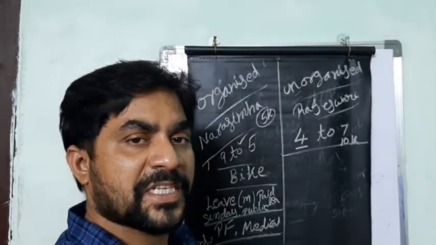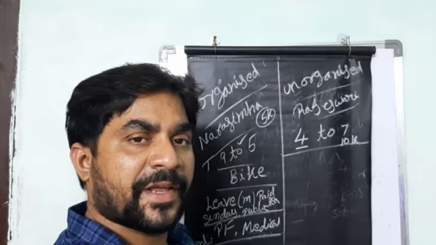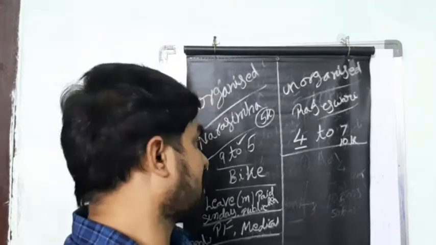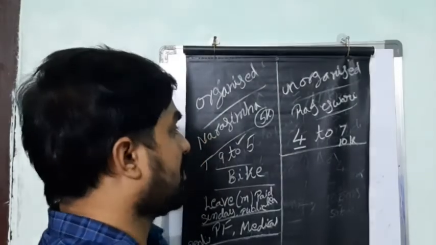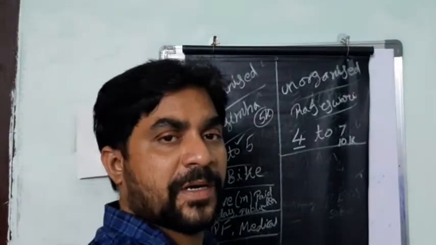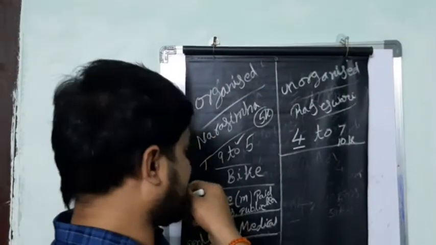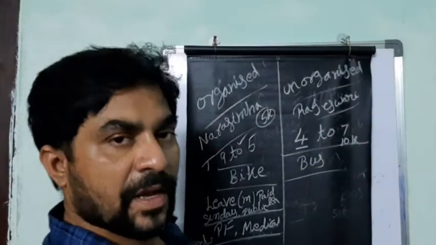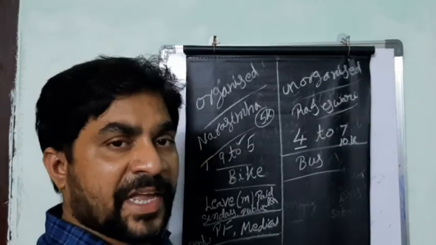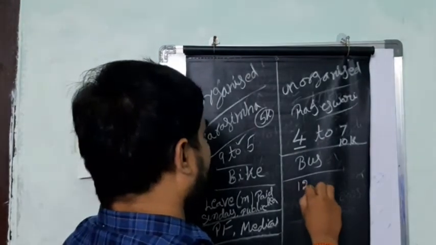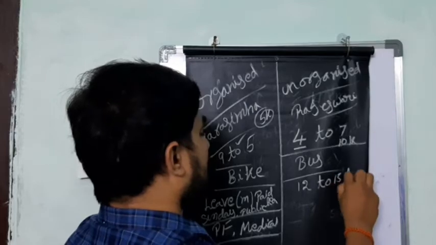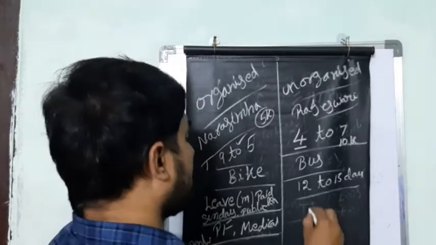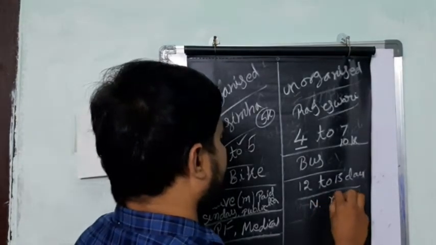Because sometimes the work is not fixed. One day, the work is in the region of Pragati Nagar. Another day, the work is in the region of Kukatpally. Some other time, it goes to another area also. So there is no proper time and no proper place for work. And she doesn't have a bike. She goes on a bus every day. And she will not get work every day. In a month, she gets work for only 12 to 15 days. On the remaining days, she doesn't have work. It means no work, no money.